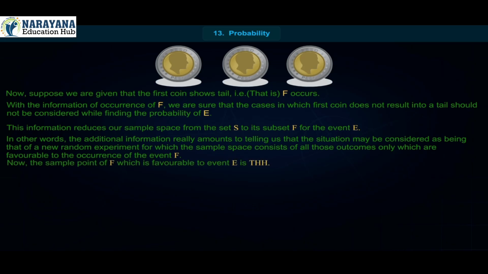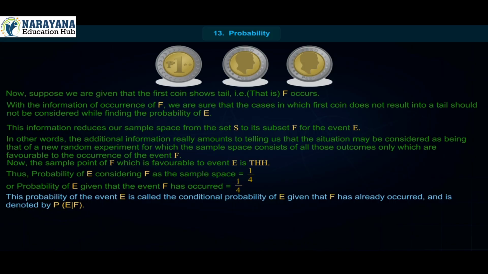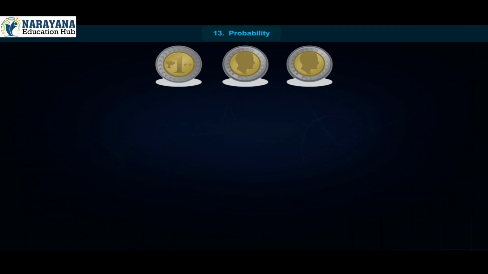Now, the sample point of F which is favorable to event E is THH. Thus, the probability of E considering F as the sample space is 1/4, or the probability of E given that the event F has occurred is 1/4. This probability of the event E is called the conditional probability of E given that F has already occurred and is denoted by P(E|F). Thus, P(E|F) = 1/4.